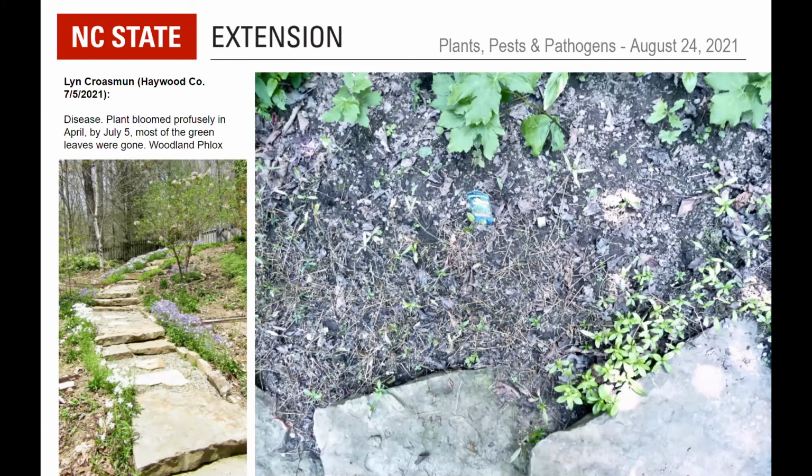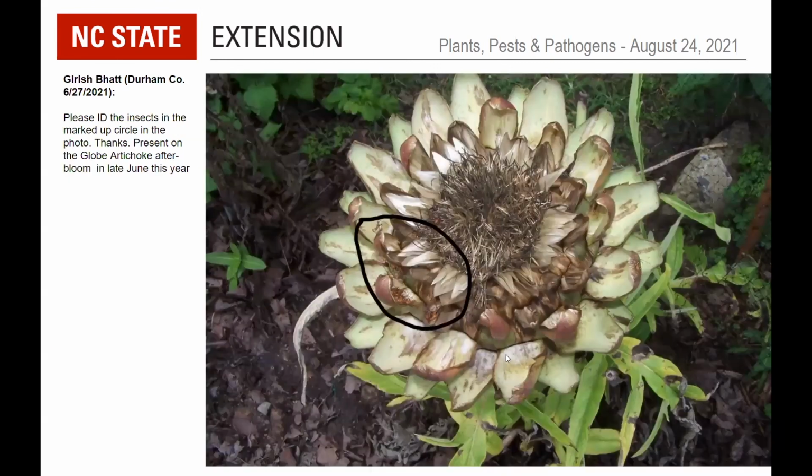Then I do not know what might be the problem here with the woodland phlox. This would be one where we want a complete sample from around the edge of the dying patch that includes some of the living as well as some of the dying stems and leaves and the roots and a little bit of associated soil. So not able to tell from this particular photograph. It's a pretty sight though.